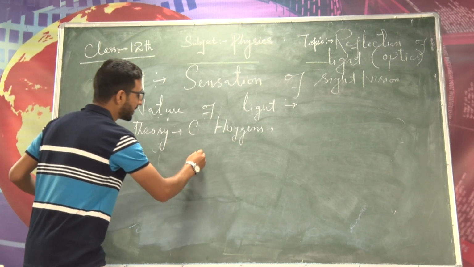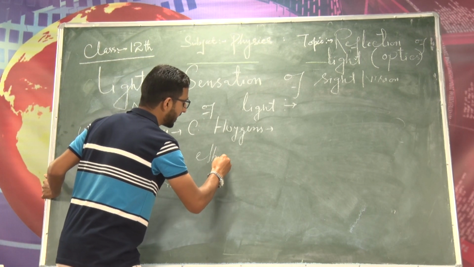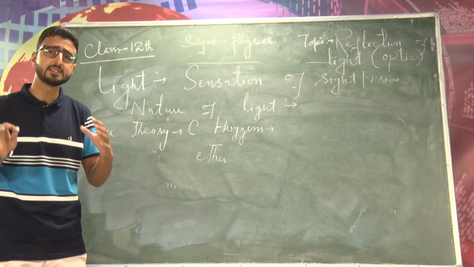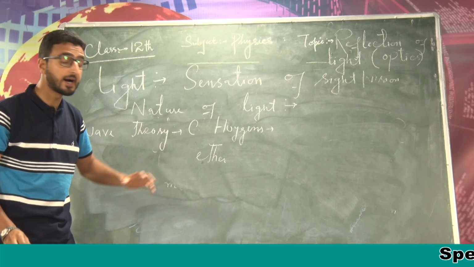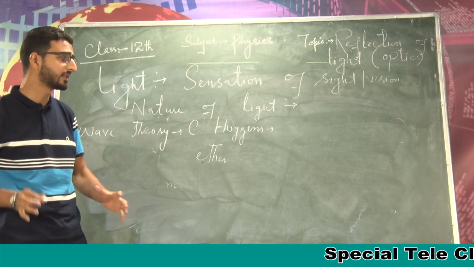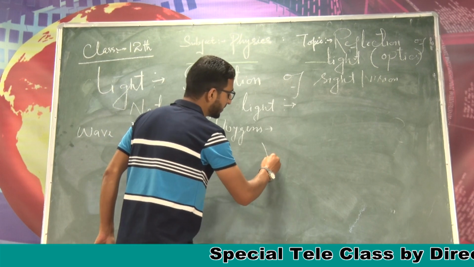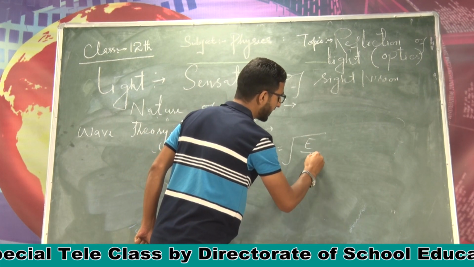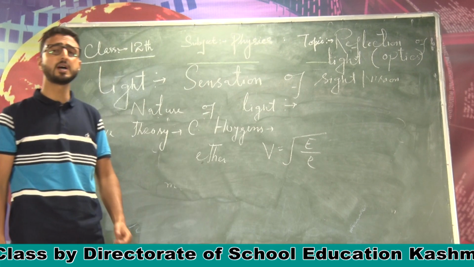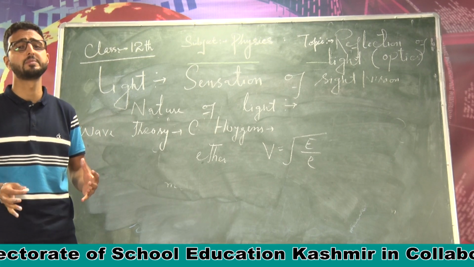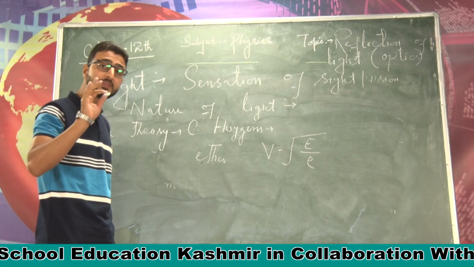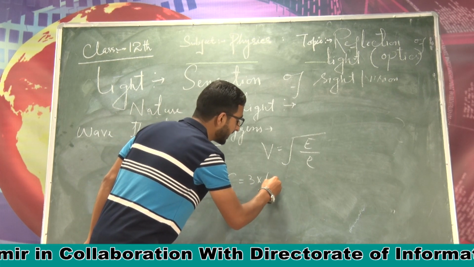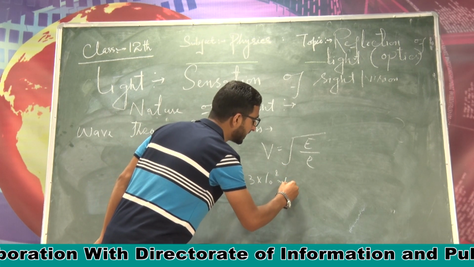hypothetical medium, और इस medium को ह्यूजन ने नाम रखा luminiferous ether. So as per the wave theory, light is a wave which propagates through hypothetical medium called ether. Now, from the previous classes we know velocity of a wave is given by under root of E divided by rho, where E is the elasticity of the medium and rho is the density of the medium. Now, to explain the high velocity of light, as I said earlier, it is 3 into 10 raised power 8 meter per second.